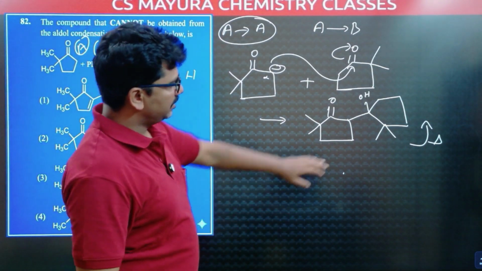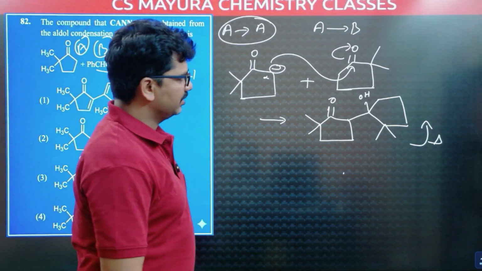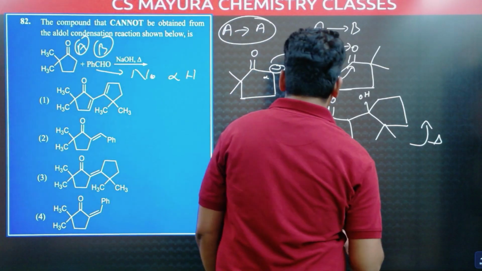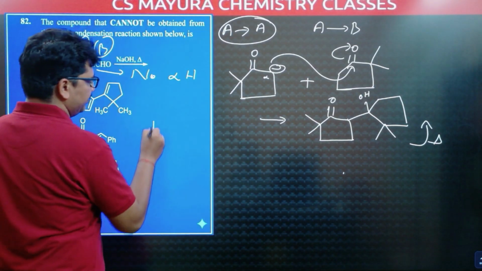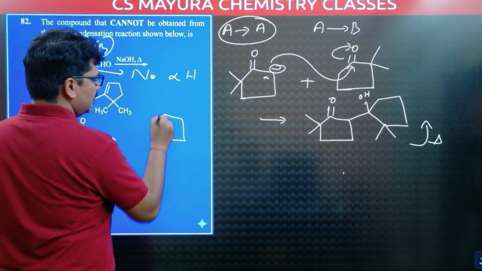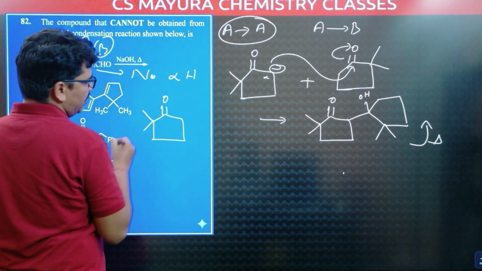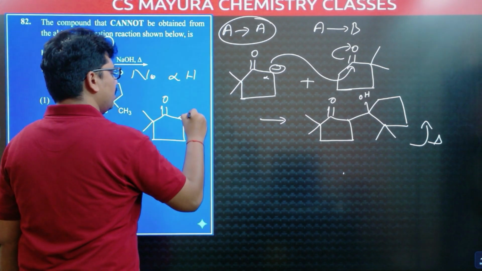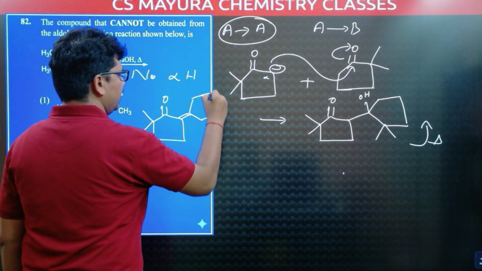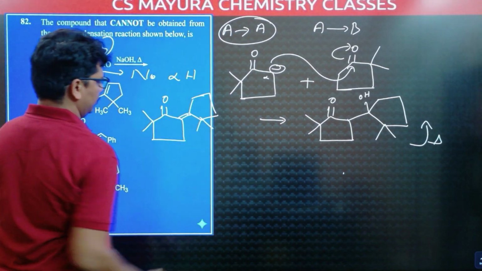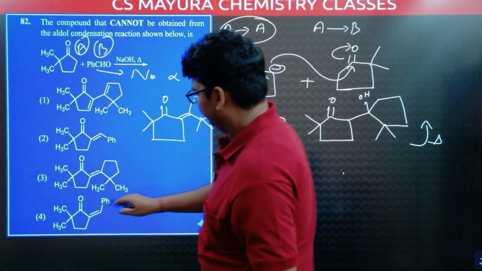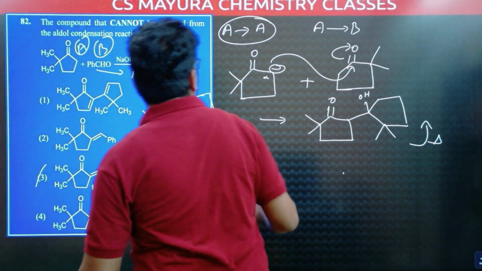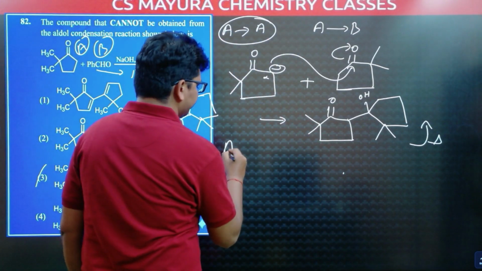Next, on heating, from here OH and from here hydrogen is removed, water is removed, condensation takes place. This is aldol. Now condensation takes place, double bond is formed, and that double bond product I am writing here. Double bond O, two methyl groups, no change, and this is double bond, cyclopentane ring, and two methyl groups. This is our product. This is AA.